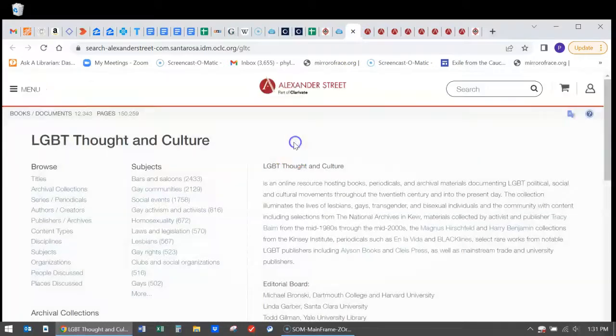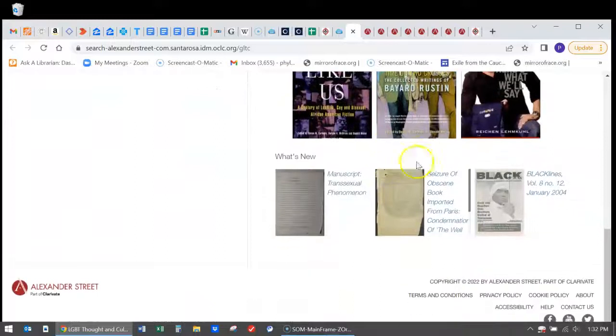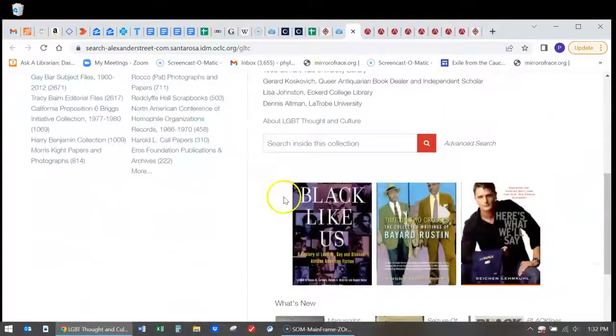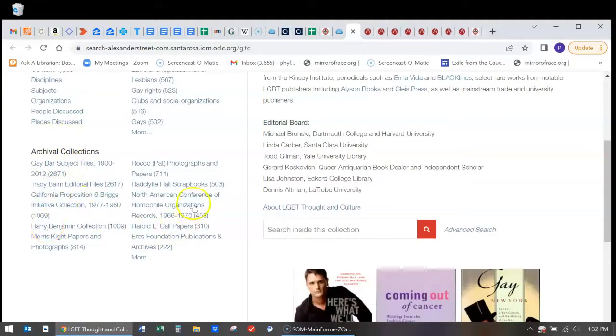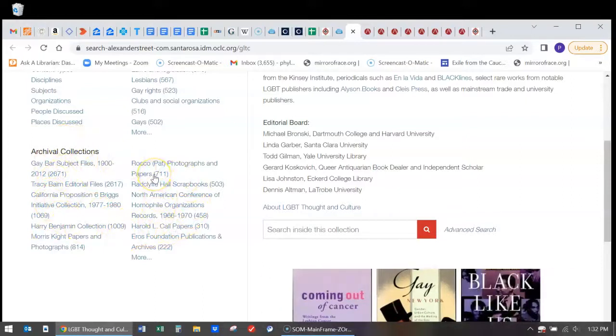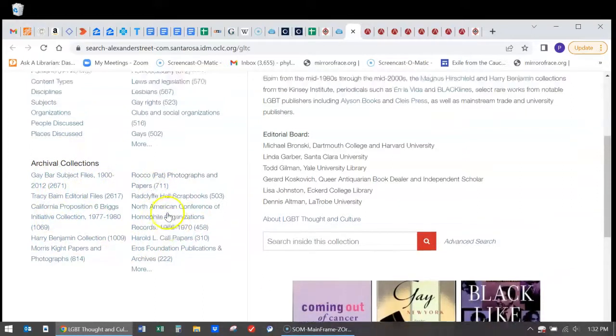If you're in the database, you can see it gives you different ways to search here. There's a search box at the top and new content highlighted at the bottom. So the three searches over here, you can browse various categories. You can search by various subjects, if you don't have anything in mind and you just want to explore, or there are a number of collections that this information comes from.